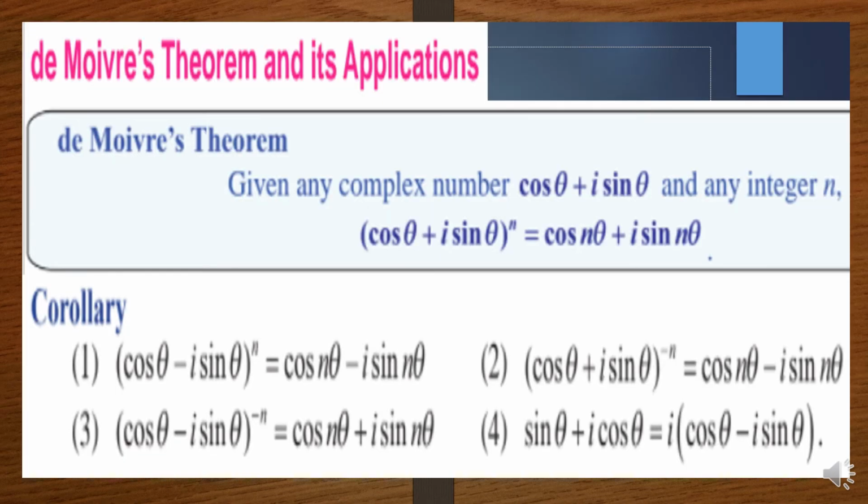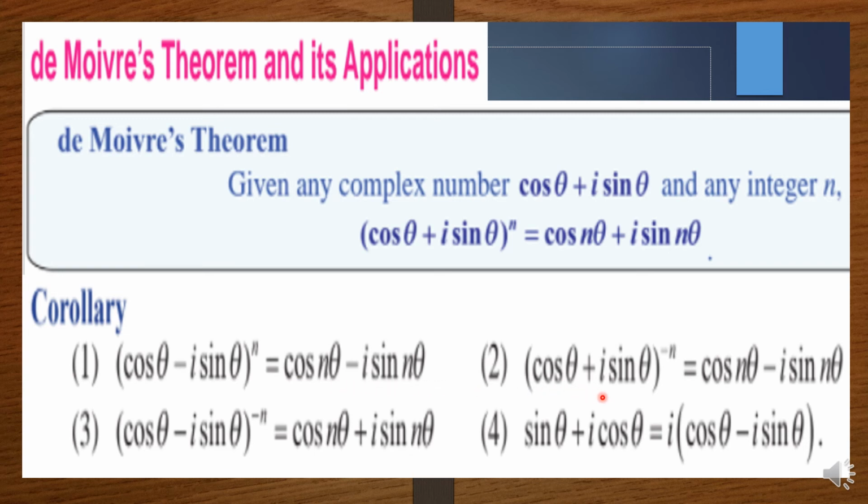De Moivre's theorem and its applications. De Moivre's theorem means given any complex number cos theta plus i sin theta and any integer n, cos theta plus i sin theta the whole power n can be written as cos n theta plus i sin n theta. So what is in the power, you can take it near this angle, inside. Then corollary, from this you can derive four formulas. Cos theta minus i sin theta the whole power n is equal to cos n theta minus i sin n theta, so if you have minus in between, this power you can take inside.